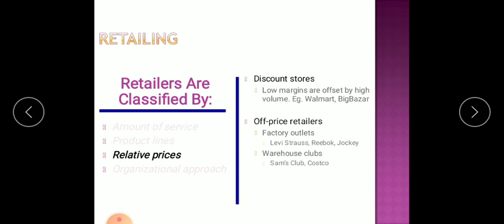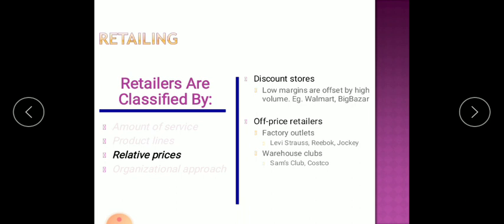They generally sell factory seconds, or sometimes second hand products, or off-season items, that is items whose season is over. Hence they purchase these items from the wholesalers at a lesser price, and they sell them at a lesser price to the customers, and they earn profit.